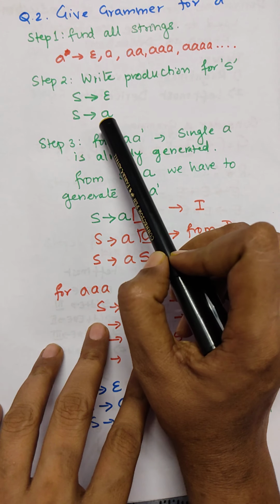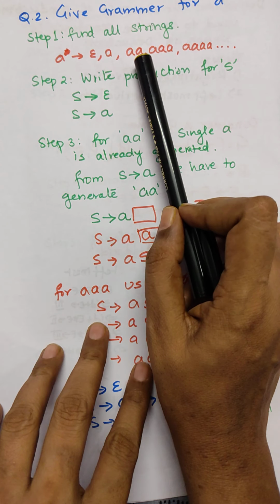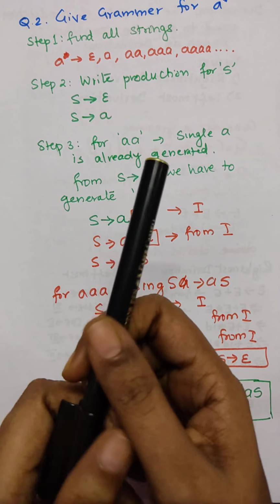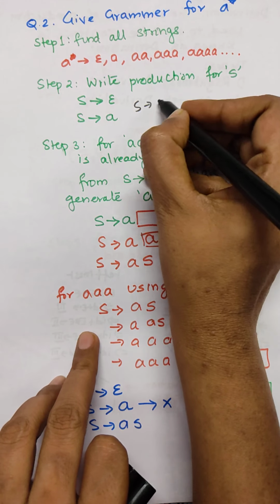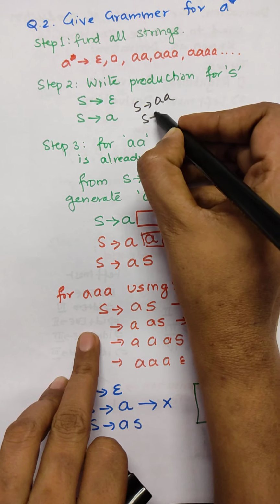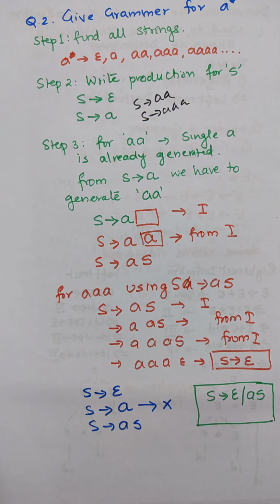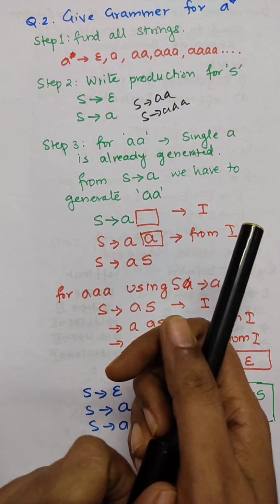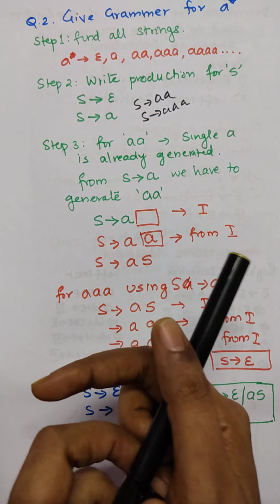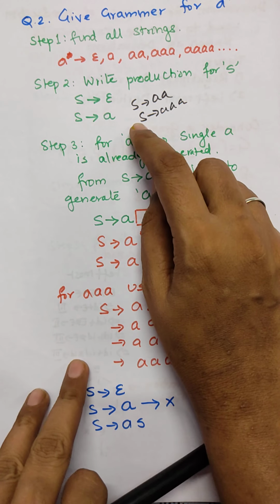Till here it is very simple. But what about double A? We can write that also. S is producing double A. For triple A, again we have to write triple A, and so on. That means how many times are we going to write all these equations? No need to write all this again and again till infinity. We are going to find a shortcut.